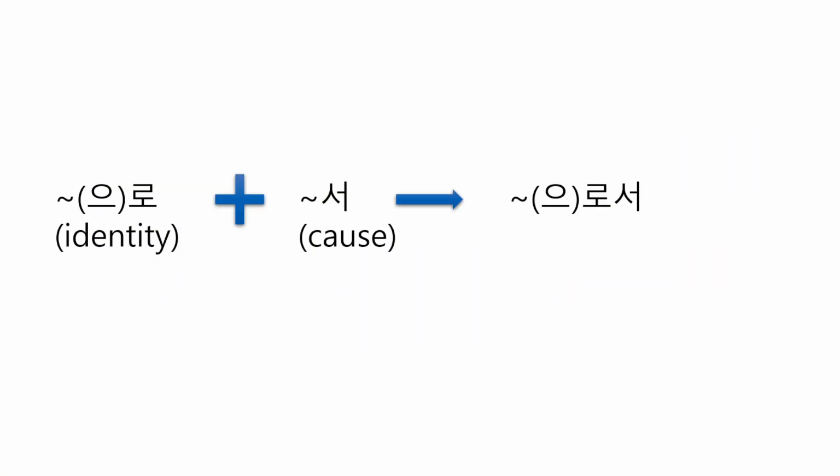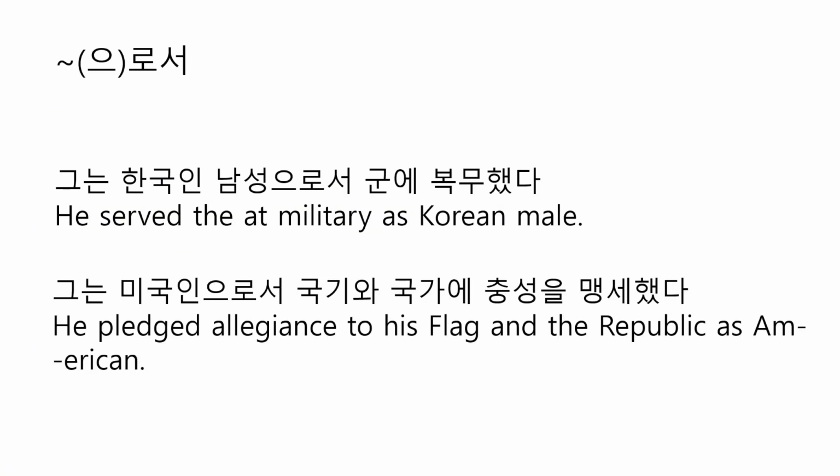And we have someone으로서. In this case, 으로 shows identities like kinship, occupations, or nationalities, and 서 shows the cause. It is used when someone's identity becomes a cause, obligation, or duty. Let's break down those examples. The first one is 그는 한국인 남성으로서 군에 복무했다, which means he served at the military as a Korean male.